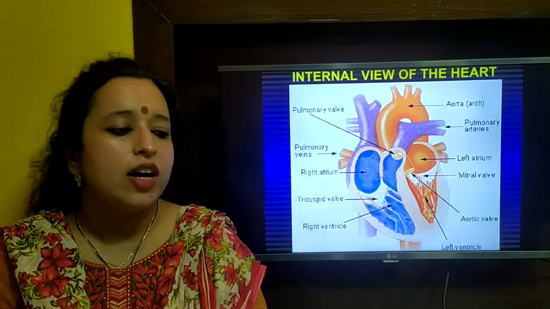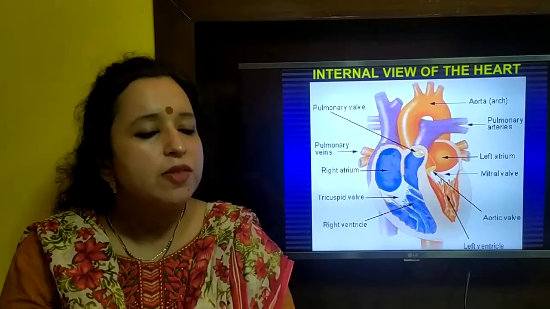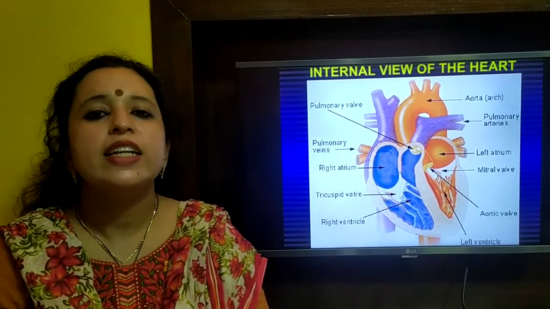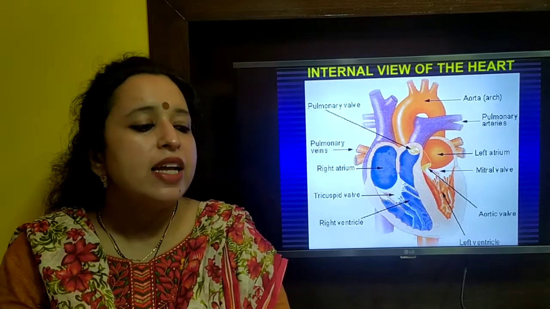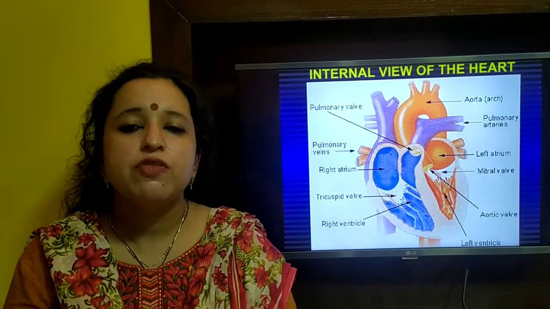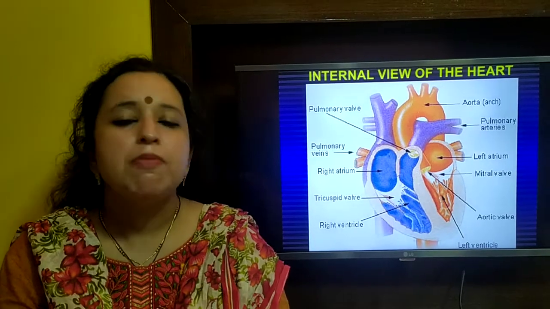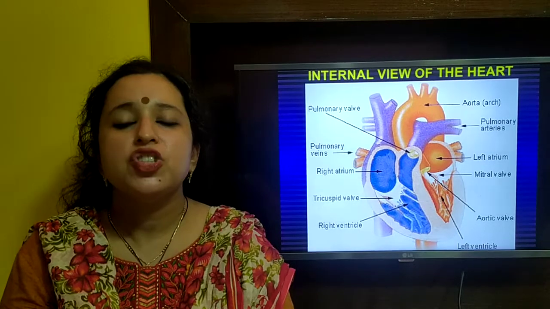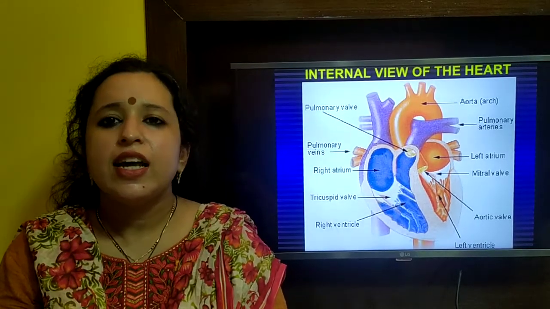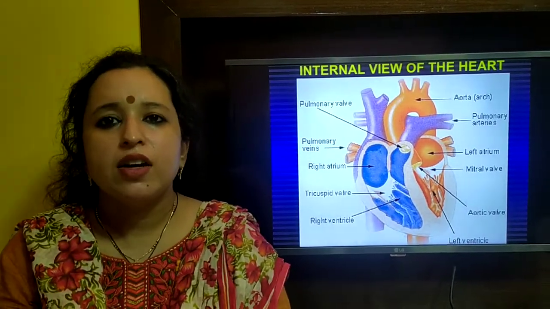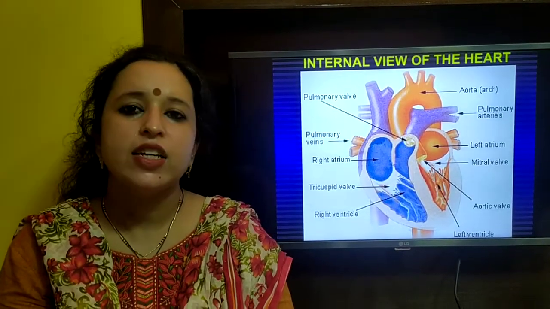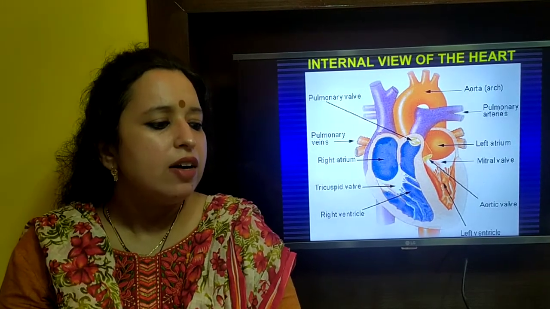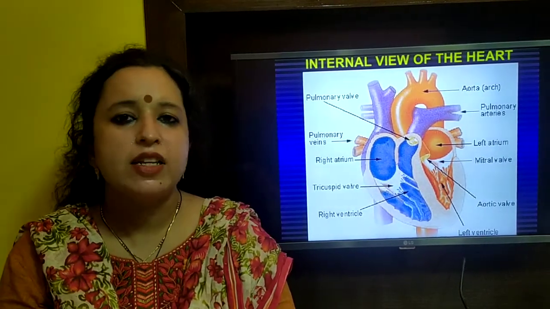This is the internal view of the heart. Here you can see the red colored portion is carrying the oxygenated blood and the blue color or the purple color portion is carrying deoxygenated blood. Pulmonary arteries and pulmonary veins form the exception, which forms the pulmonary circulation. Pulmonary artery carries the oxygen depleted blood, whereas pulmonary veins carry oxygen rich blood. Pulmonary arteries are carrying oxygen depleted blood from the heart to the lungs, whereas veins are carrying the opposite. So the pulmonary arteries and the pulmonary veins form the pulmonary circulation.